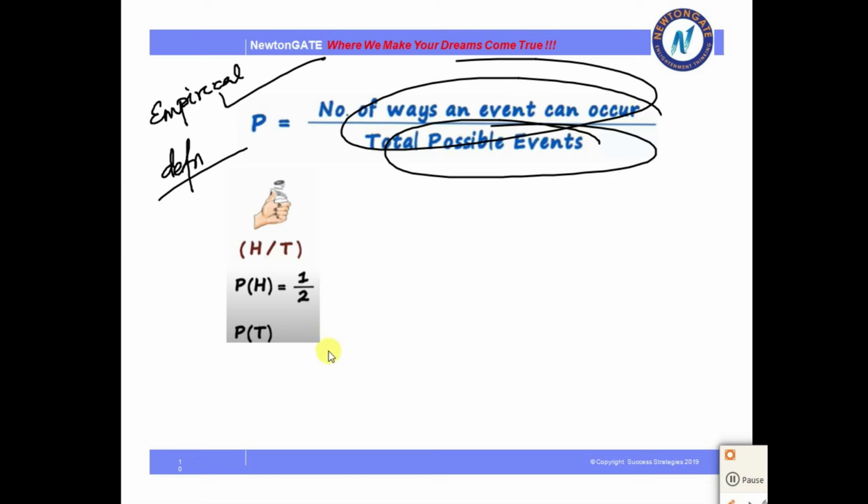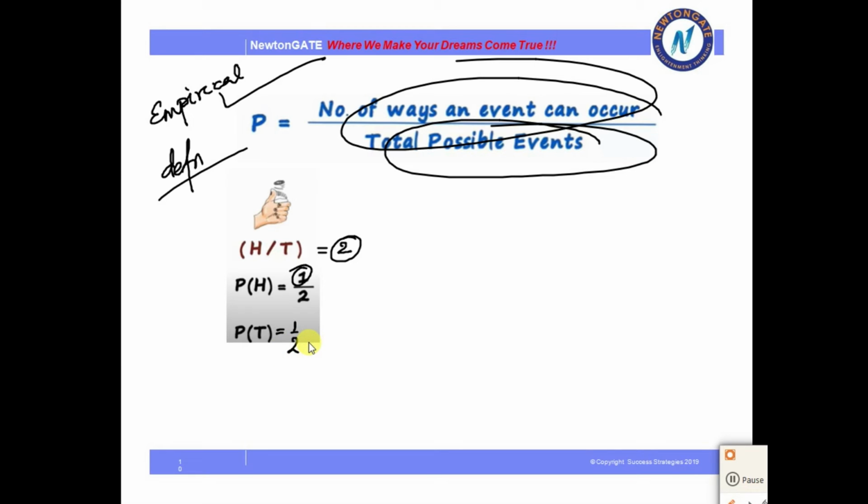In the tossing of a coin, head and tail are the two outcomes. So the total possible events is 2 and the number of times the head can occur is 1. So the probability is 1 by 2. And the same goes for tail, which is also 1 by 2.